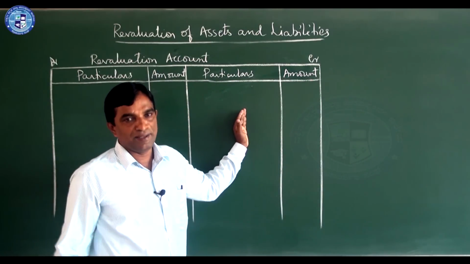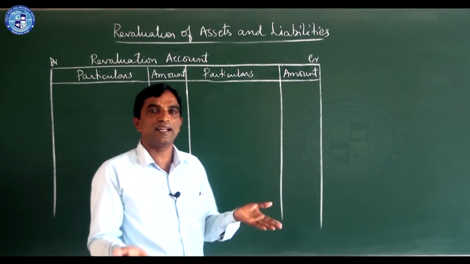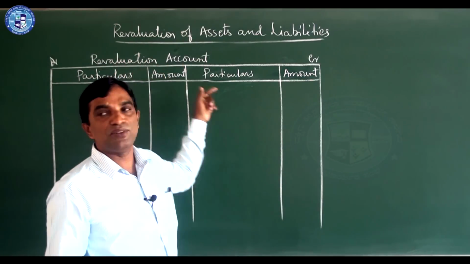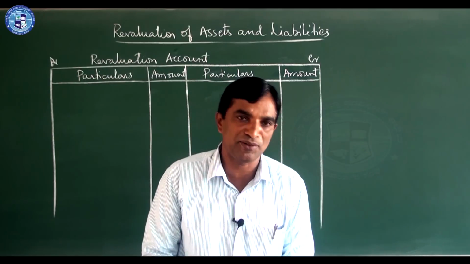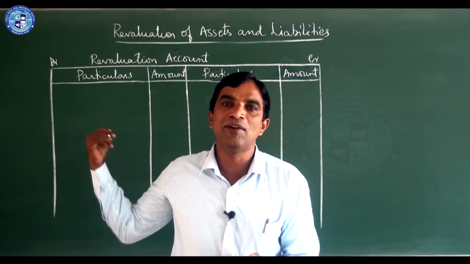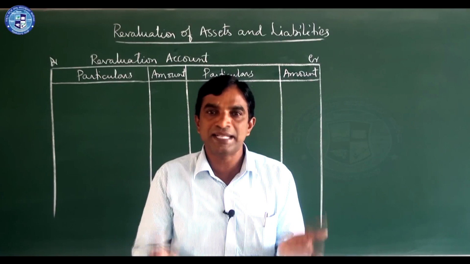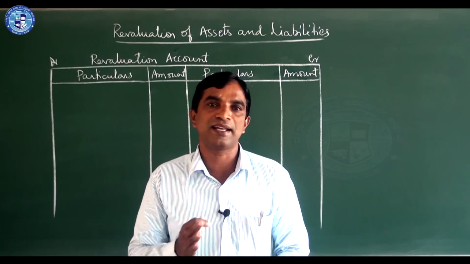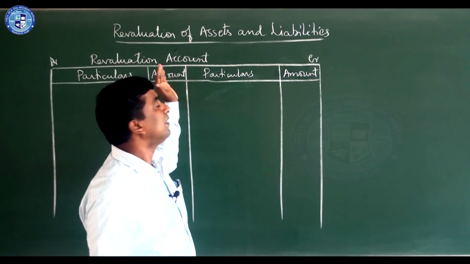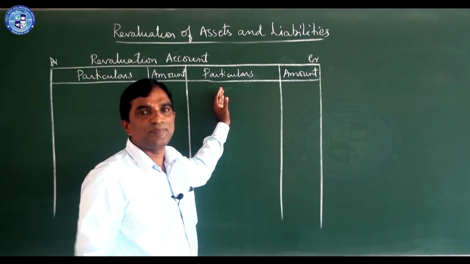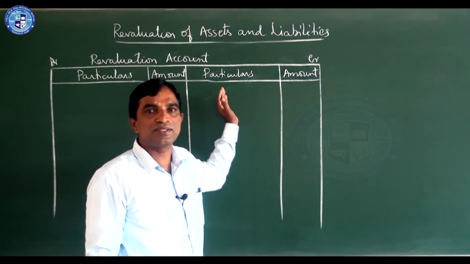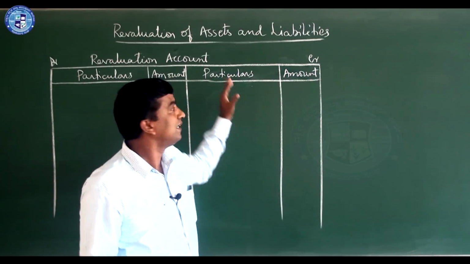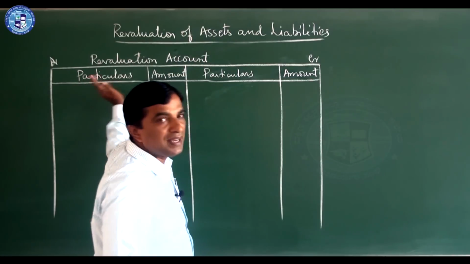You know the journal entry: when an asset increases, asset account debit. Here we are adjusting with the revaluation account, so asset account debit to revaluation account. When an asset increases, the asset account will be debited. If you remember one entry, then the other entries will become easy, because when an asset decreases, the asset account will come to the credit side: revaluation account debit to asset account.